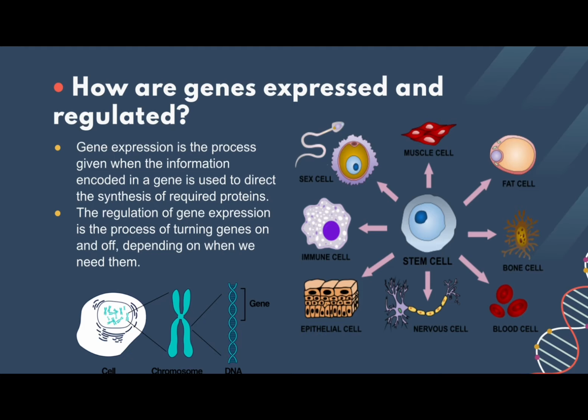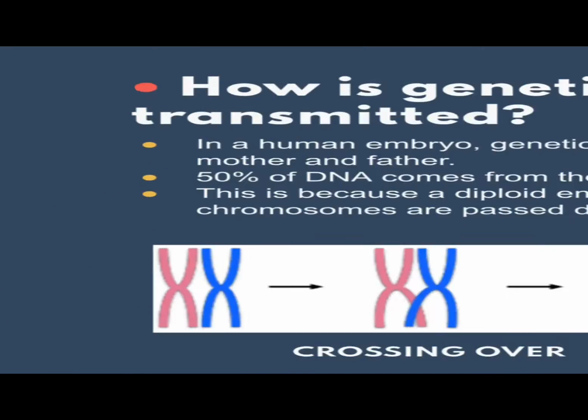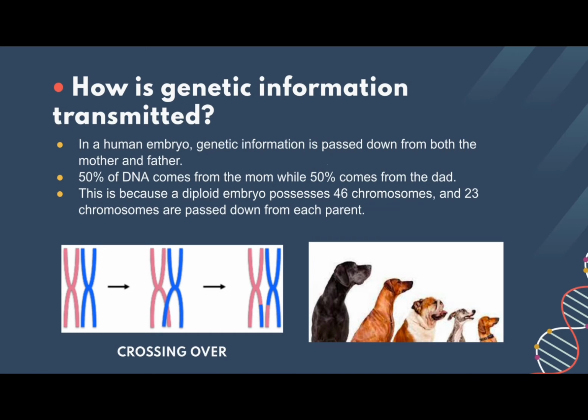Humans have about 20,000 to 25,000 genes in a cell's nucleus, but only about 10,000 genes are active in any given cell to produce certain required proteins depending on the cell's needs. In a human embryo, genetic information is passed down from both the mother and father. 50% of DNA comes from the mom, while 50% comes from the dad. This is because a diploid embryo possesses 46 chromosomes, and 23 chromosomes are passed down from each parent.